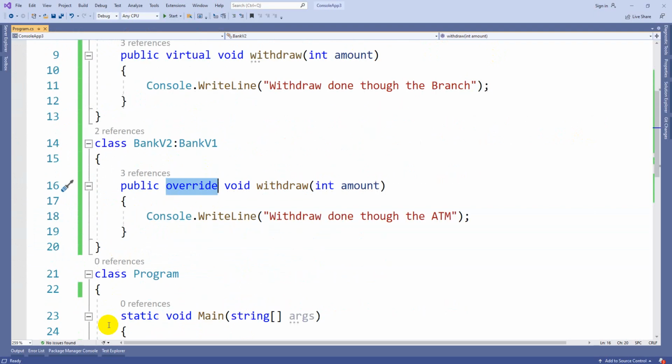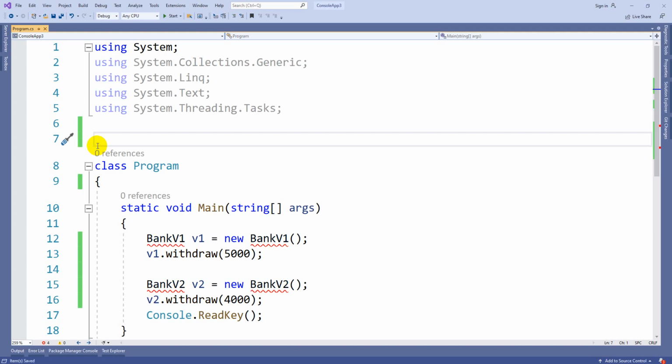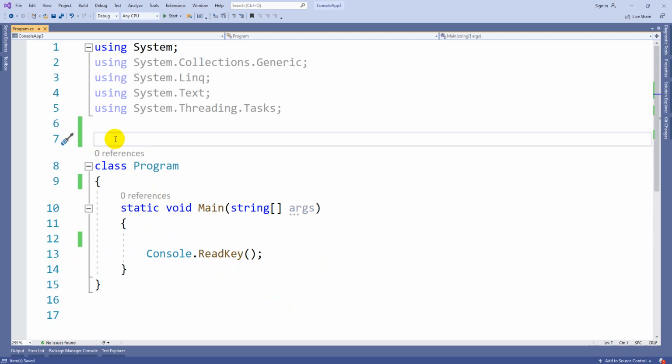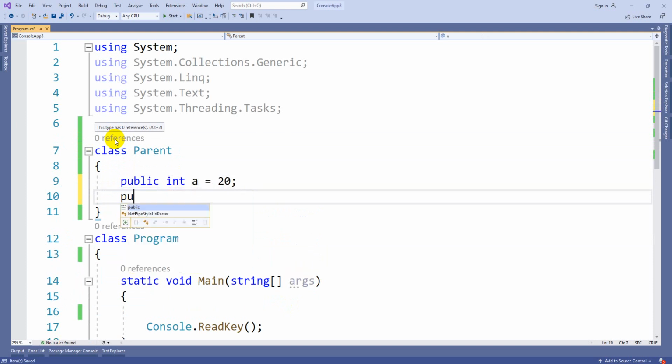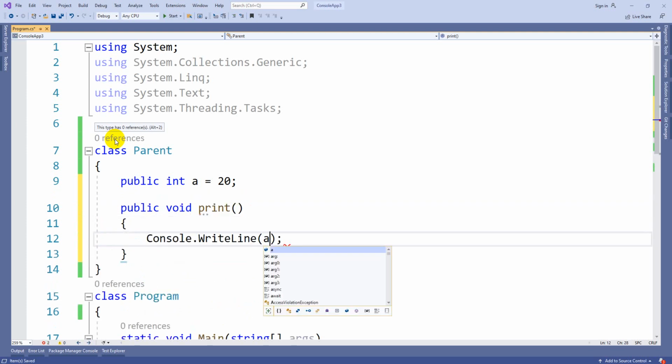Now let me create a simple program and explain how it is going to work. Class Parent: public int a is equal to 20, public void print, which does Console.WriteLine of a.